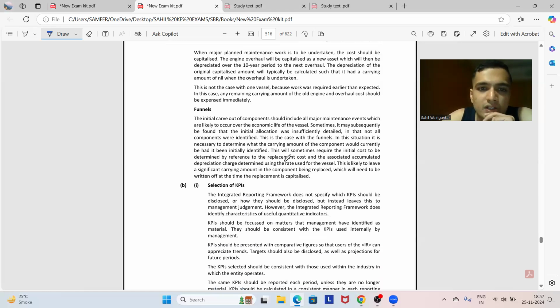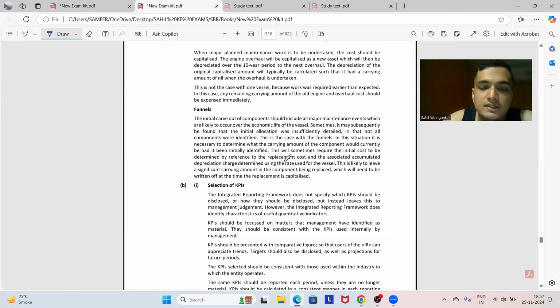दैट्स फाइन. फनल्स. The initial carve out of components should include all major maintenance events which are likely to occur over the economic life of the vessel. Sometimes it may subsequently be found that the initial allocation was insufficiently detailed in that not all components were identified. This is the case with the funnels.